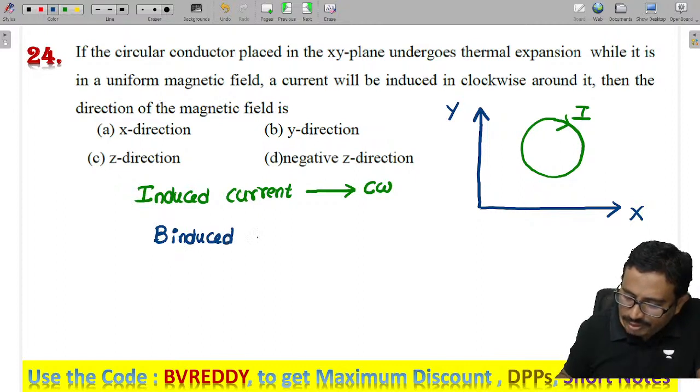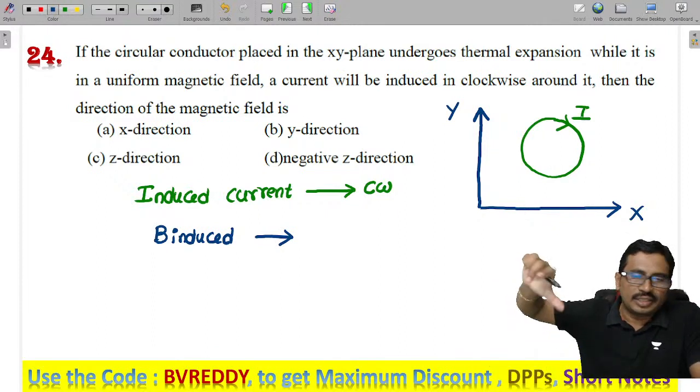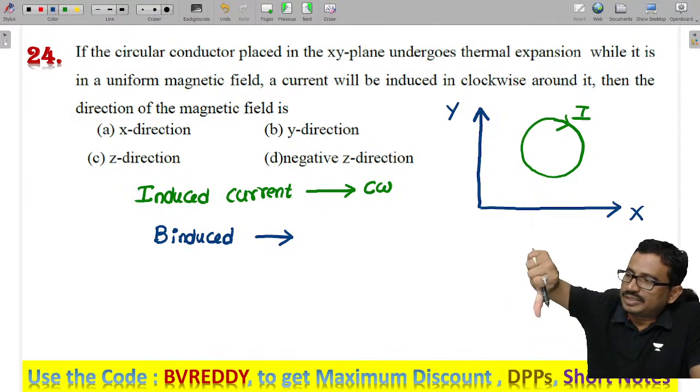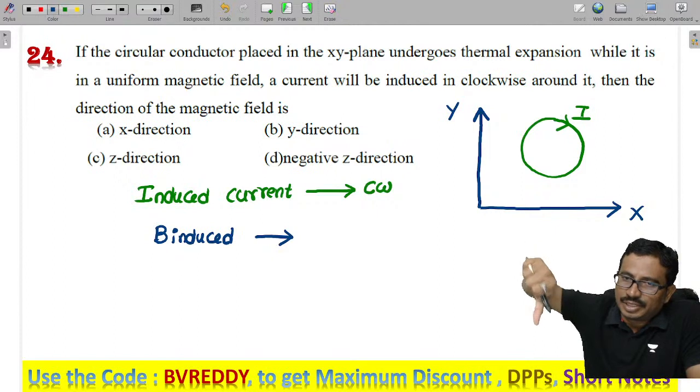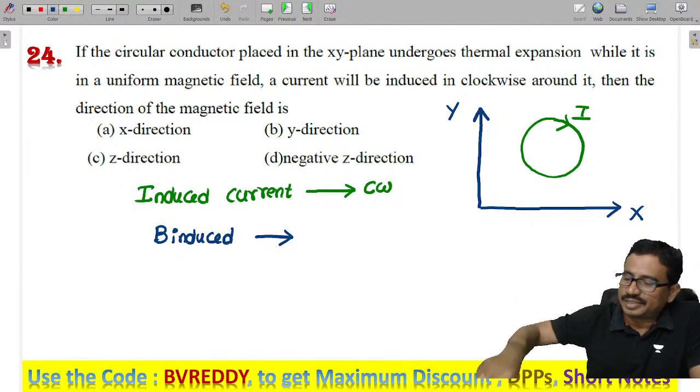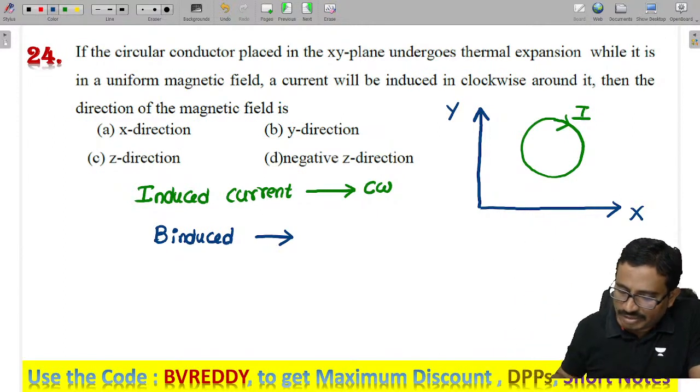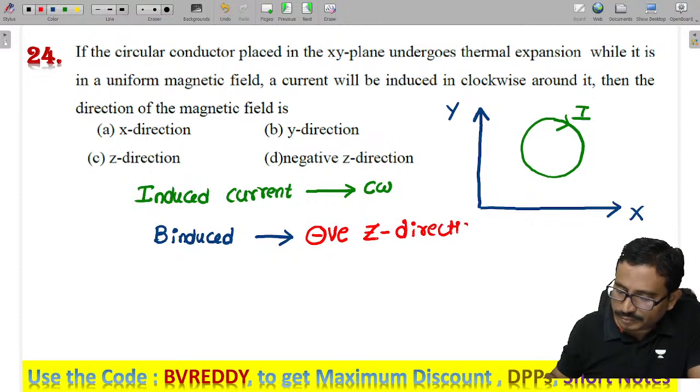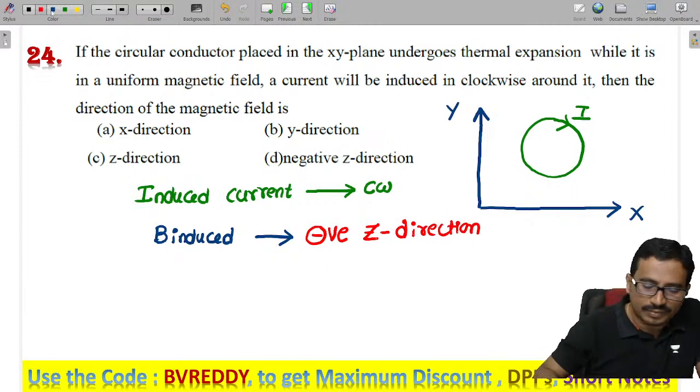That is called B induced. Can you tell me the direction of the magnetic field? The current is clockwise, so the magnetic field is inside, a cross. This is x and y. Inside means the negative z direction.